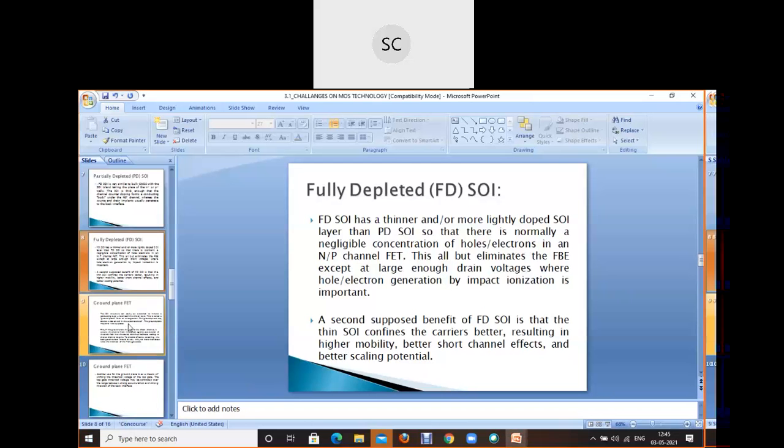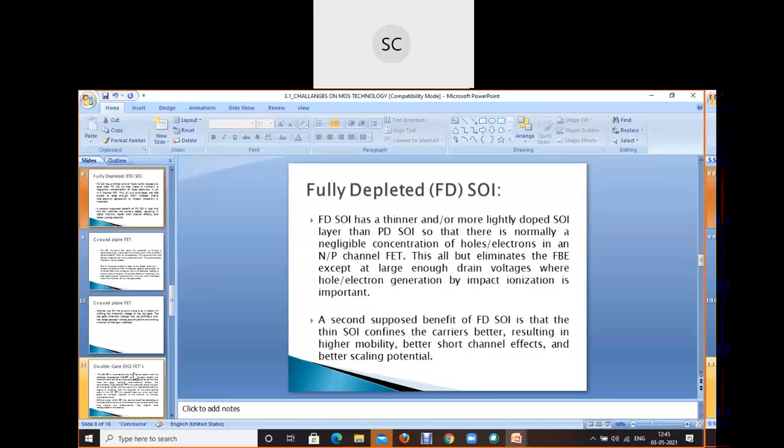Okay. Now next comes the fully depleted FD. You want to write down? Write down first, quickly. Fully depleted. At least I wish we could cover up to the symmetric DG MOSFET.